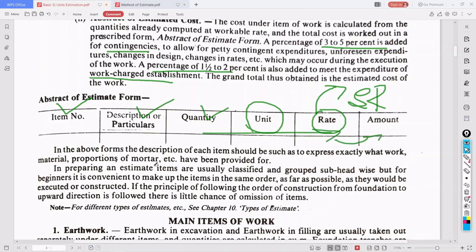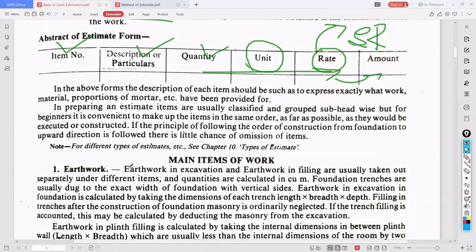In the above forms, the description of each item should express exactly what work, material, proportion of mortar, etc., have been provided for. In preparing an estimate, items are usually classified and grouped subhead wise, but for beginners, it is convenient to make up the items in the same order, as far as possible, as they would be executed or constructed. However the work will be processing. If you want to build a home, you will not cast the first slab.